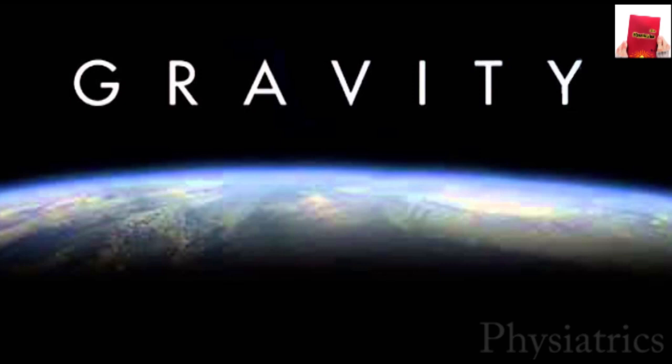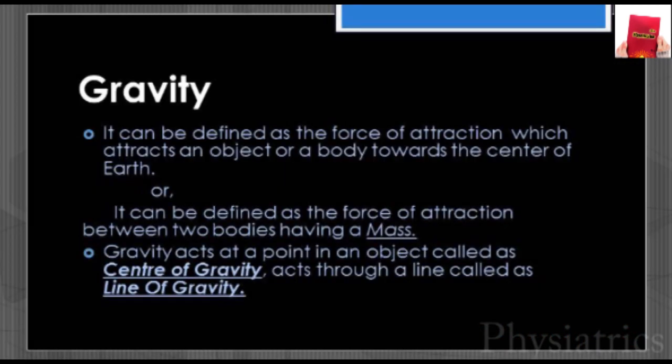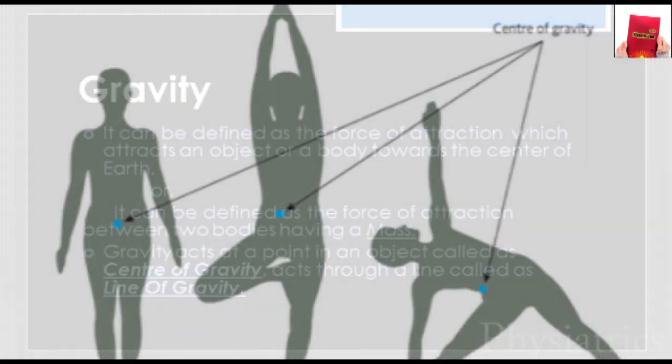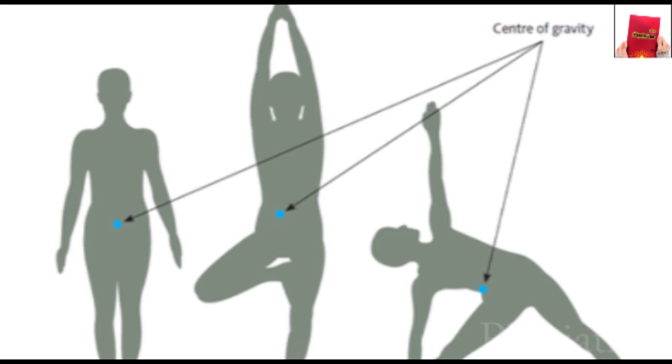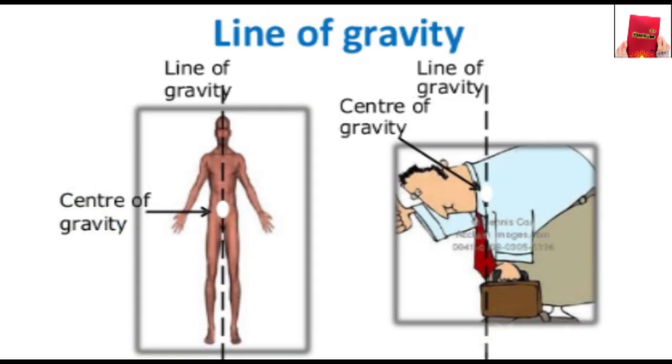Gravity is a universal force, as I said, it is present everywhere on Earth's surface. It can be defined as the force of attraction which attracts an object or a body towards the center of the earth. It can also be defined as the force of attraction between two bodies having a mass. Gravity acts at a point in an object called the center of gravity and acts through a line called the line of gravity.